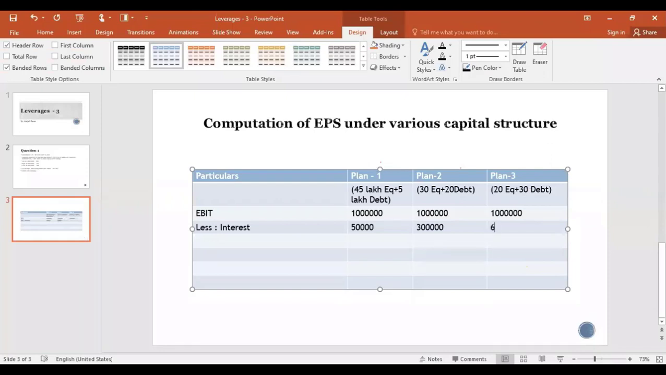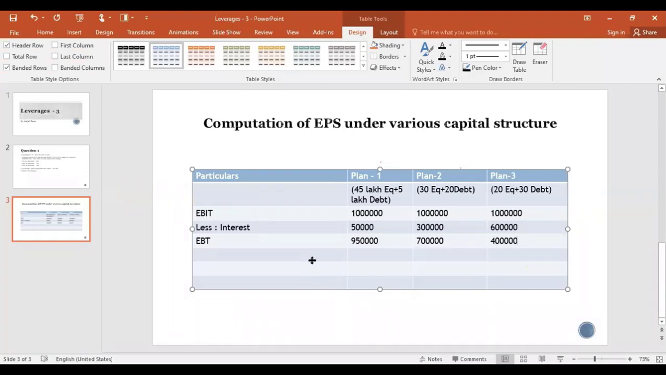6 lakh is the interest. Done. So what are we getting here? We have got EBT. Fine. So tell me how much is the EBT? 9 lakh 50,000 here, and here it is 7 lakh, and here it is 4 lakh.